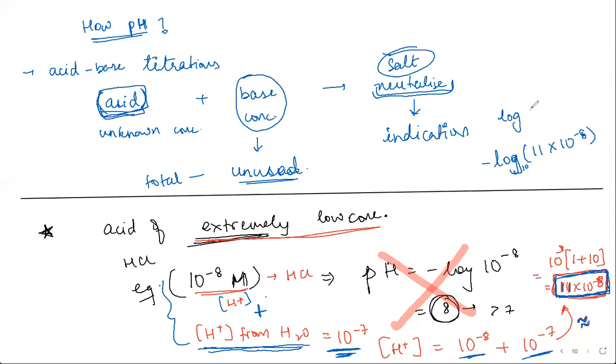Do log of 10 power 8, which is basically equal to 8, right? Do 8 minus log 11. You can do this, because there's a minus here too, so minus of minus becomes plus, so this is positive 8, and minus of log 11 will remain as it is.